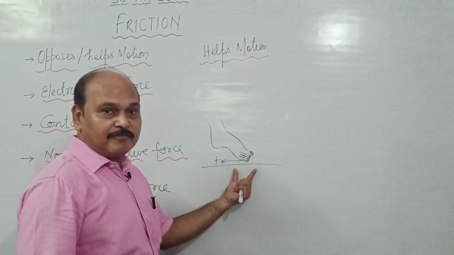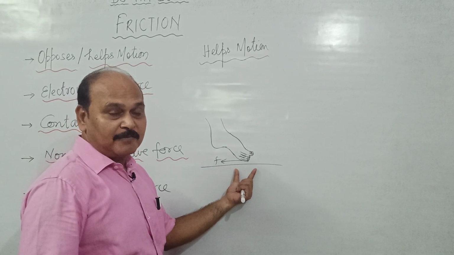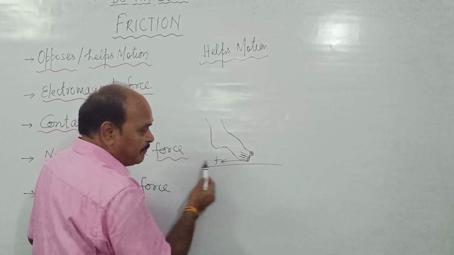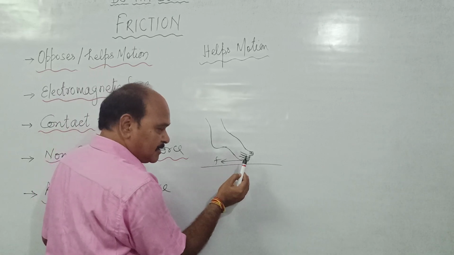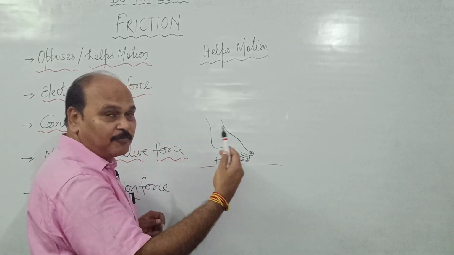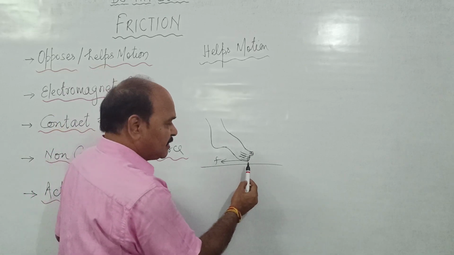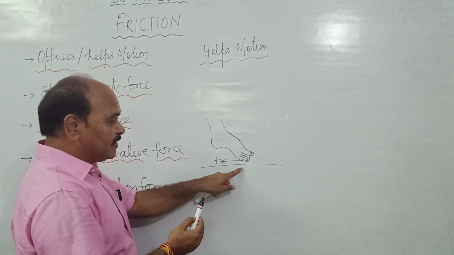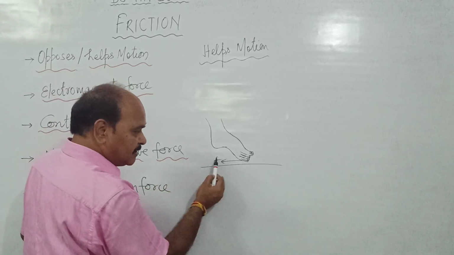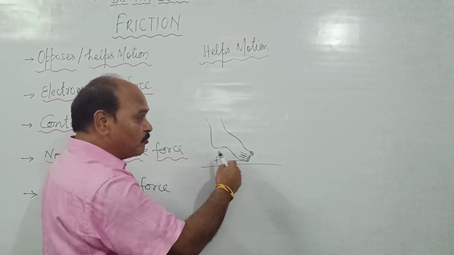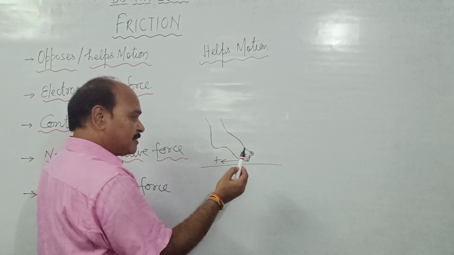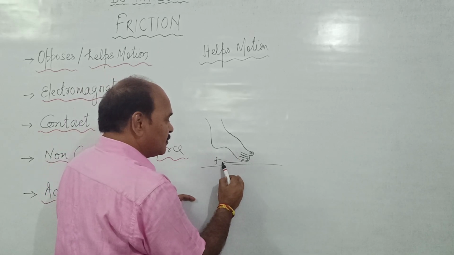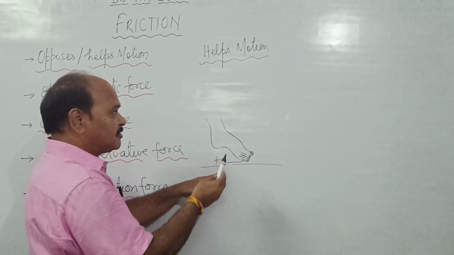If the surface is rough, what happens? Our feet, our toe doesn't slip backward. If the surface is rough, there is sufficient force of friction, and the force of friction which will act in this forward direction would not let this toe move in the backward direction. So this is the action exerted by the person in the backward direction to move forward, and this action is over the floor.